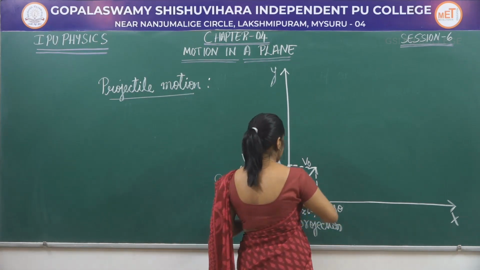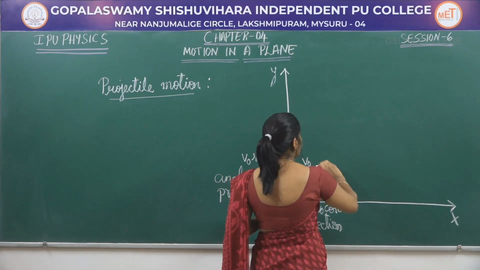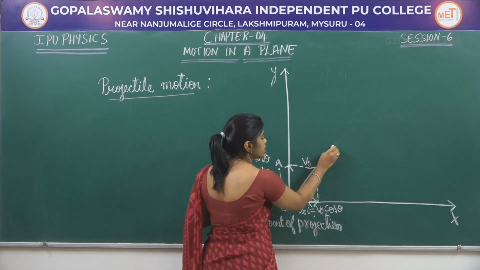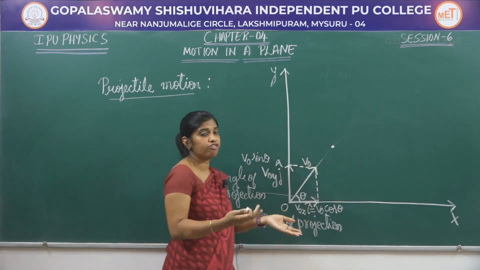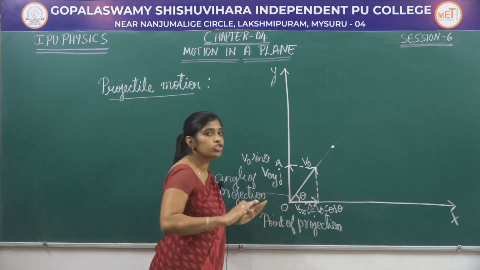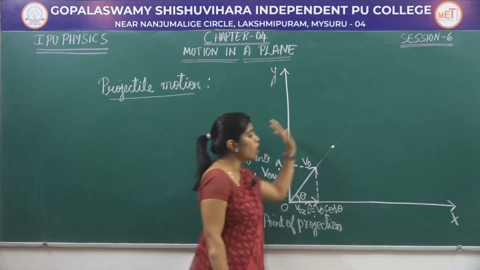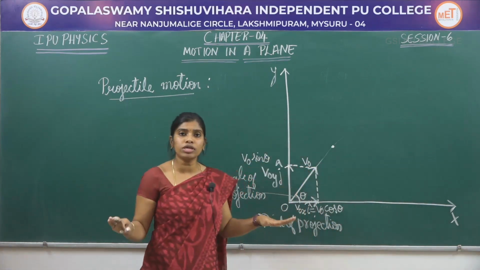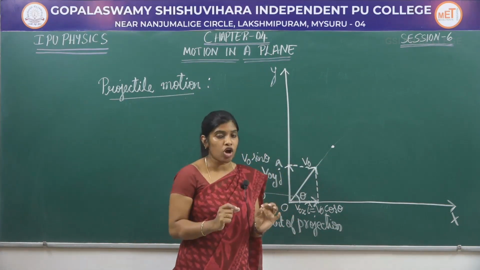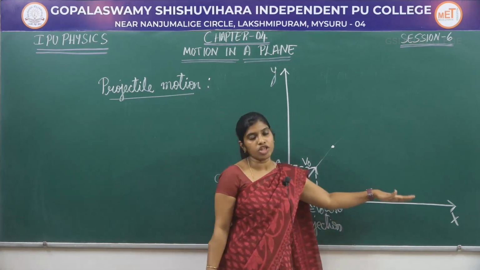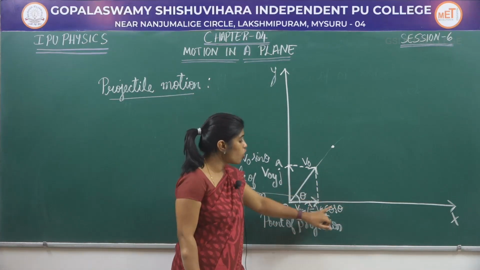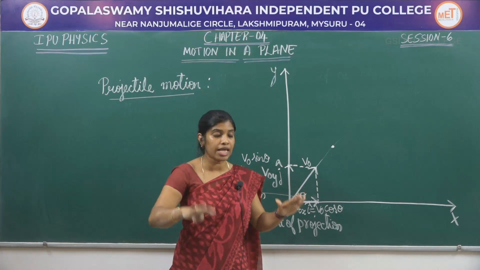Now, the body has been projected in this direction. After some time, the body will be somewhere here. Let me say the ball which I have thrown is at this point. Next, there is no change in the x component throughout the journey. Only the y component is changing. That is because there is no force acting in the horizontal direction. Therefore, this v0 cos theta component will remain the same throughout.